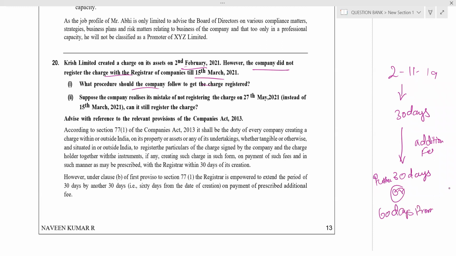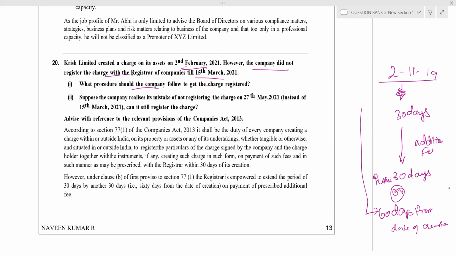Generally from date of creation, within 30 days, I have to register the charge. If not registered, a further period of 30 days will be given with payment of additional fees. I can register in that further period, 30 plus 30. Instead, I can tell 60 days from date of creation. From the beginning, date of creation. So 60 days from date of creation. Got my point?